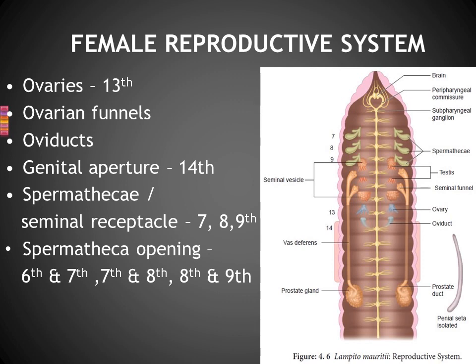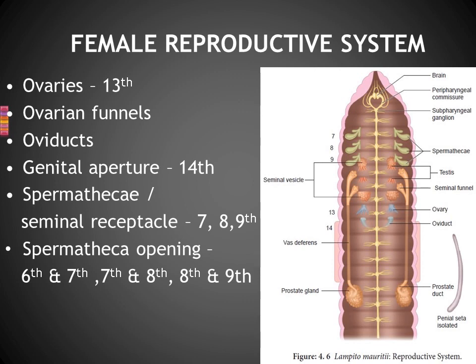So the next one is the genital aperture. For the male reproductive system also we said genital aperture, right? Where the vas deferens opens outside, we said is the male genital aperture. And in the case here, the oviduct opens outside through one pore, and that aperture is known as the female genital aperture. That is located in segment number 14. Is it clear? So the male genital aperture is present in segment number 18.